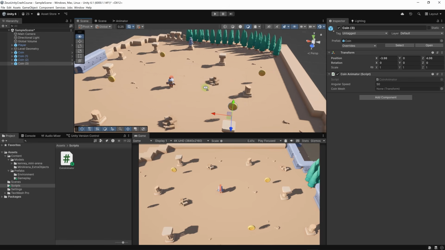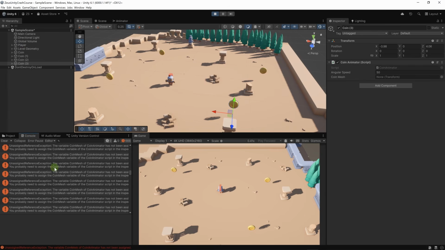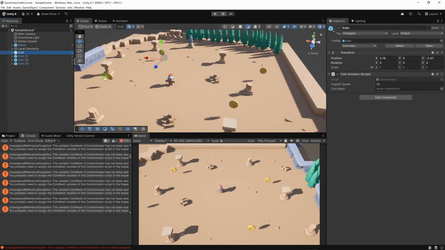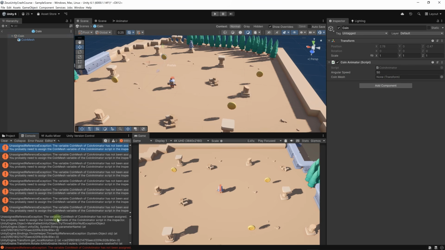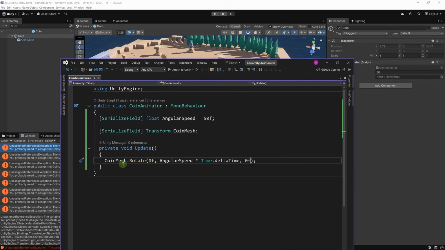Now if we run the game, we'll get an error message. In fact, a lot of error messages. That's because on our coin prefab, let's go into prefab mode, we didn't specify the coin mesh. We need to set it here. And here we have an error message that says the variable coin mesh of coin animator has not been assigned. And this is true. We are trying to access the rotate method on coin mesh while it's not assigned.